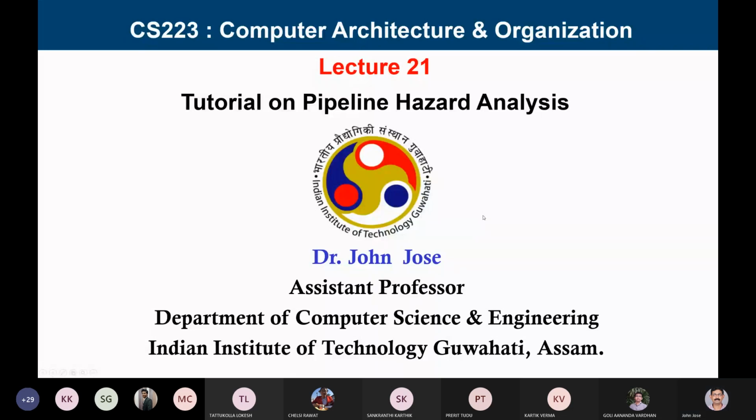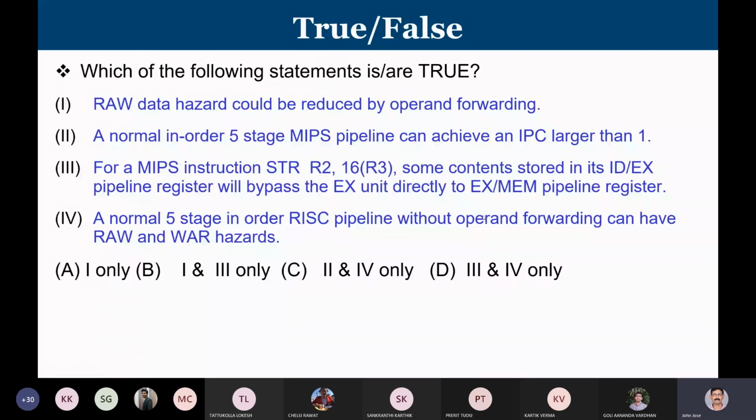So I'm just going for a few theoretical questions and then try to understand from this perspective. There are given 4 statements, and we are trying to see which of these statements is actually true or false. So the first question is: RAW data hazard could be reduced by operand forwarding. So we know that RAW data hazard happens whenever there is a true data dependency between one instruction to another. So we will take each question one by one.